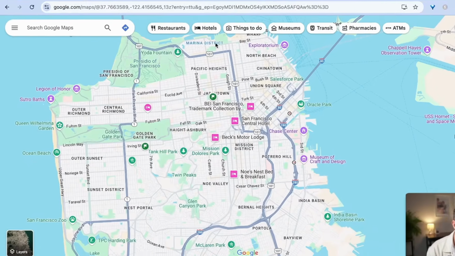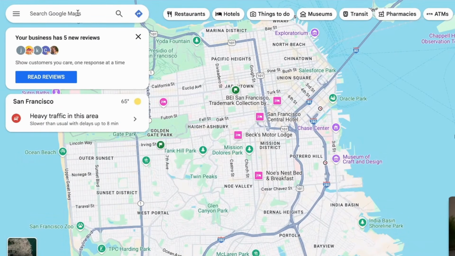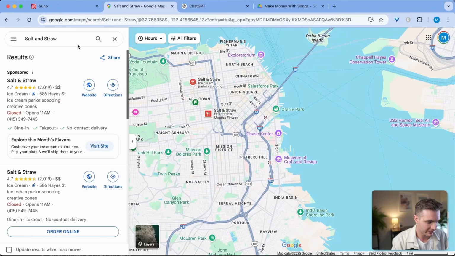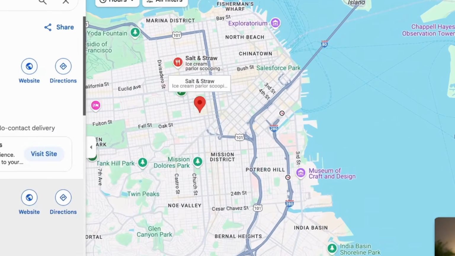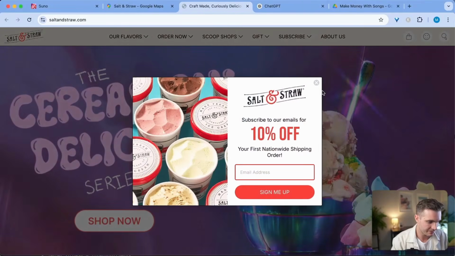The first thing that we need to do is figure out what business we want to create a song for. In this case, I'm going to show you how to make a banger song for an ice cream shop called Salt and Straw here in San Francisco. We see that they have a few locations here, and I'm going to go onto their website in order to find out more about them. This is their website, wonderful.